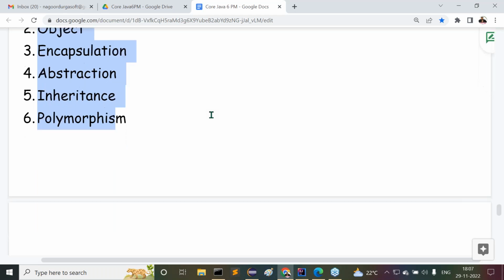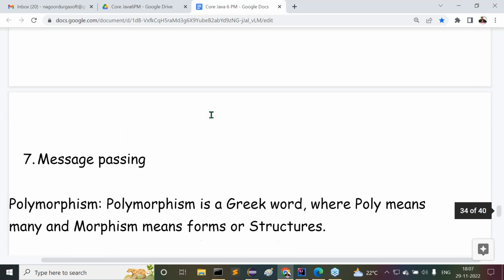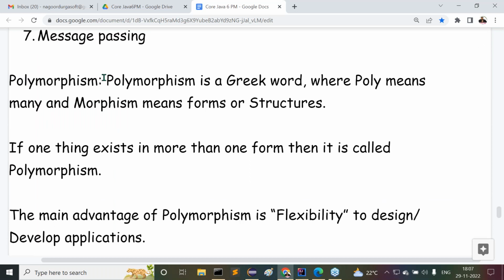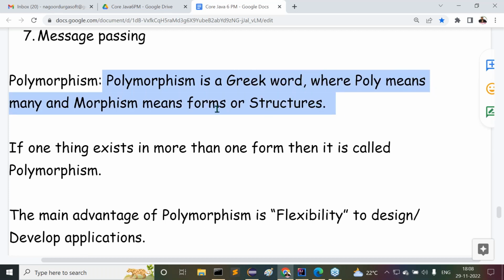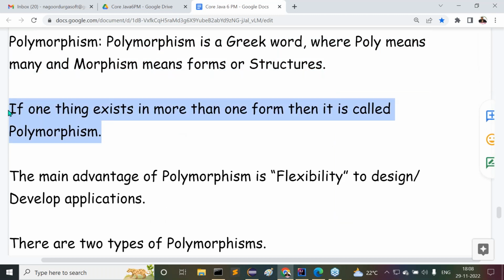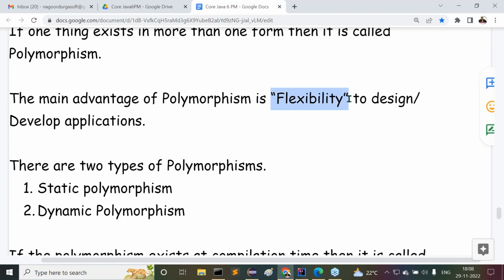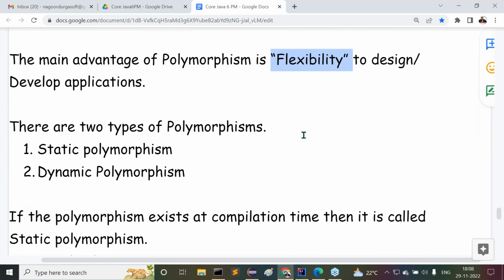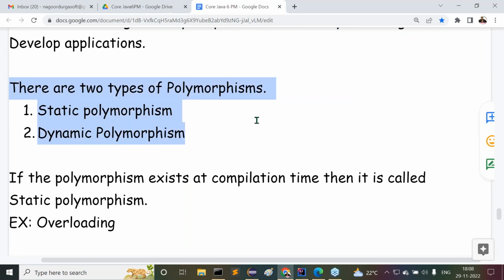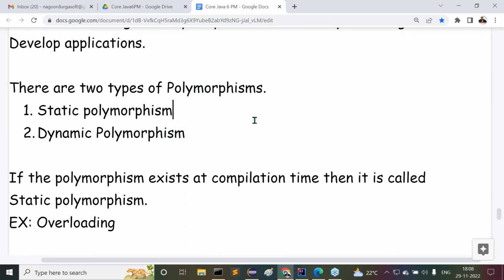Class, object, encapsulation, abstraction, inheritance, polymorphism, and message passing. Next one is polymorphism. What is polymorphism here? It is a Greek word where poly means many and morphism means structures or forms. If one thing exists in more than one form, then it is called polymorphism. What is the main advantage of polymorphism? Flexibility. How many types of polymorphism are available? Two types: static polymorphism and dynamic polymorphism.